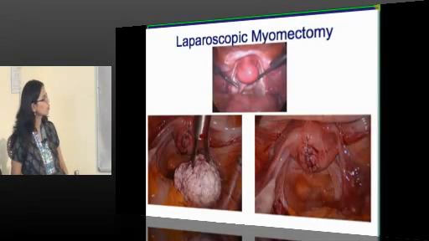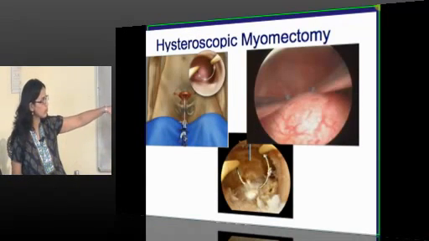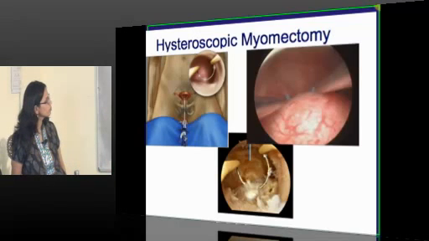These are the pictures of laparoscopic myomectomy. Hysteroscopic myomectomy, again with that resectoscope, the myoma is removed.